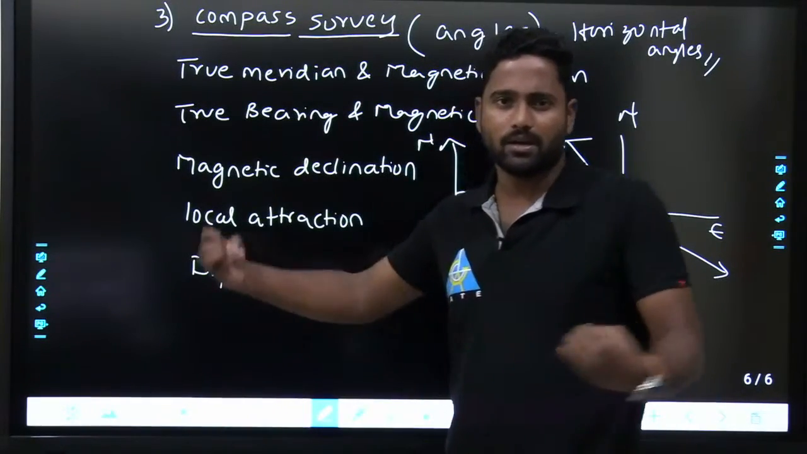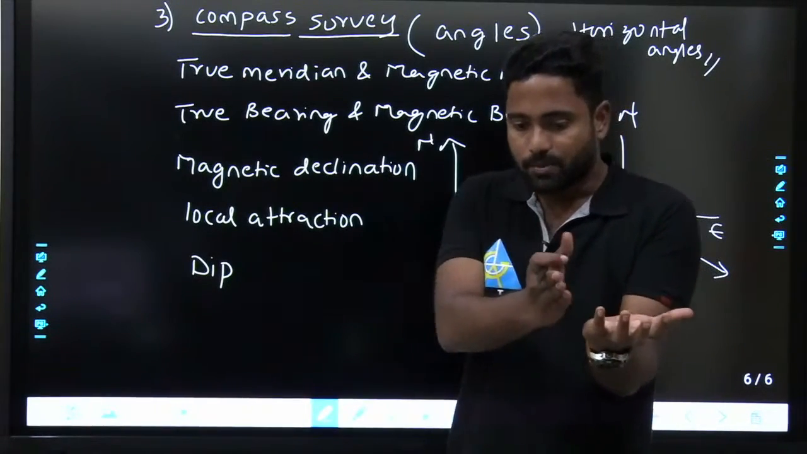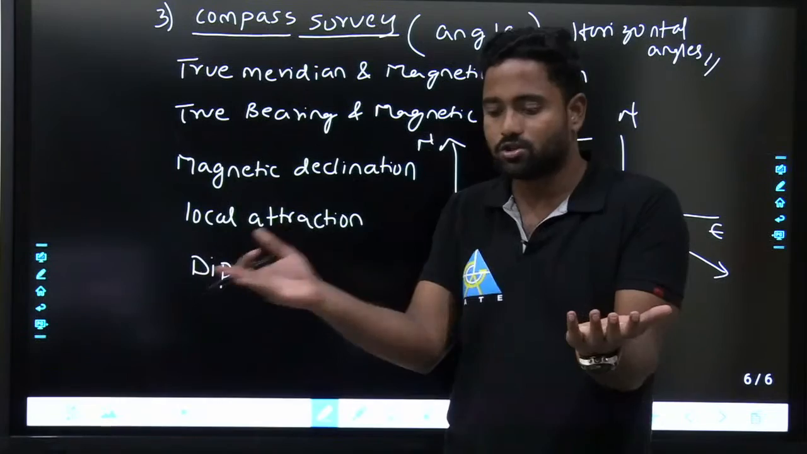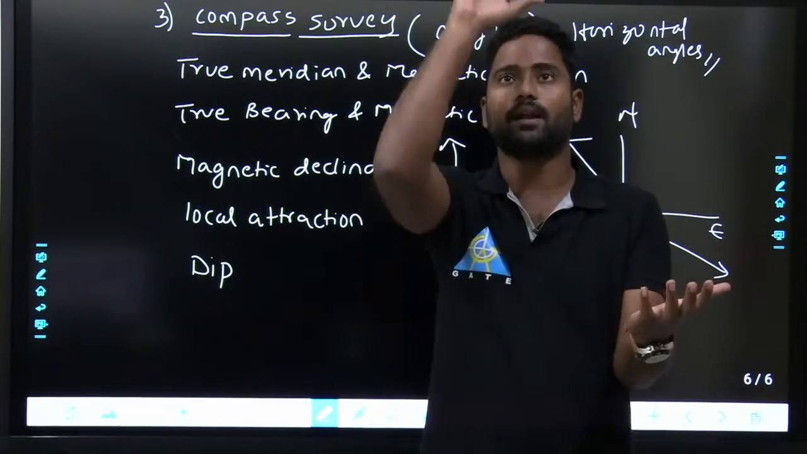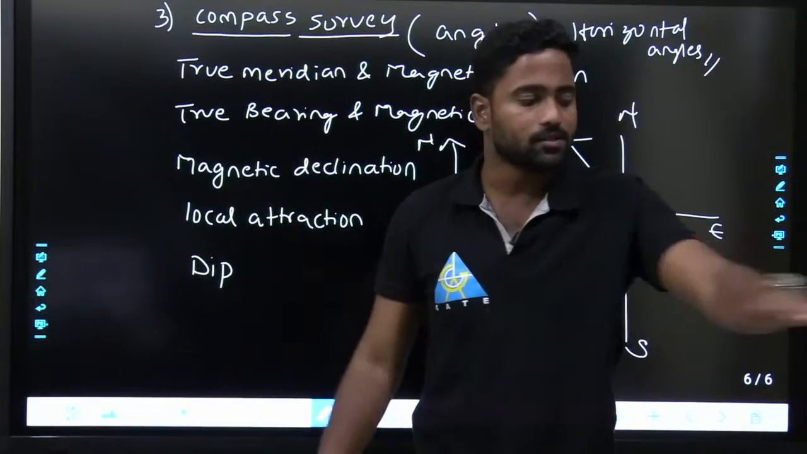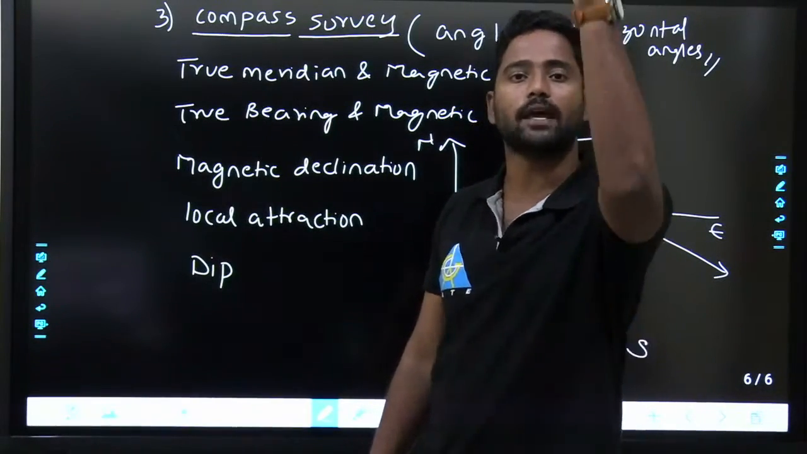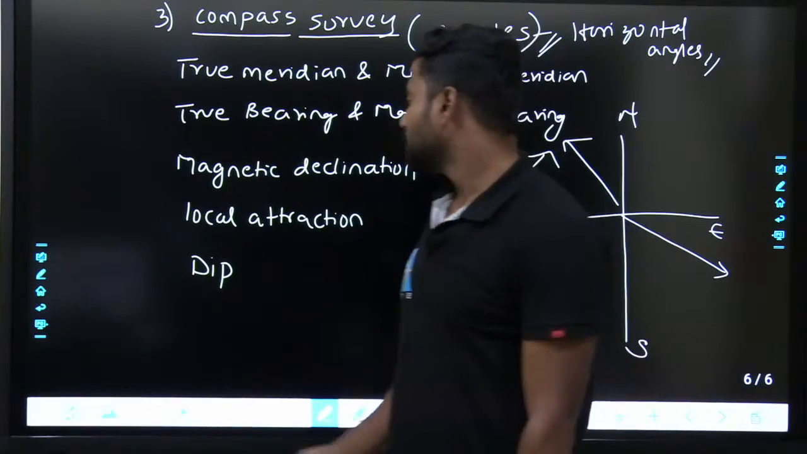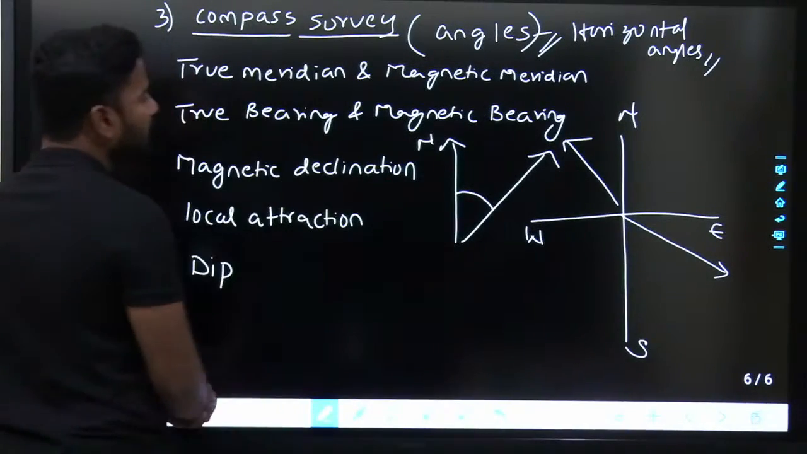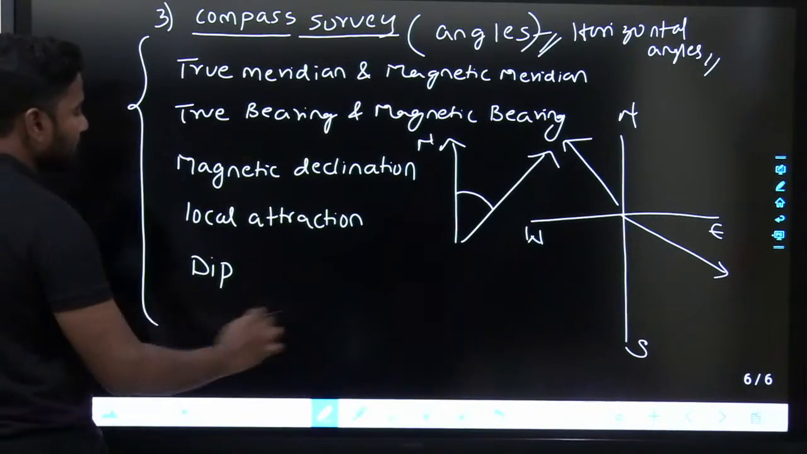Chain survey, distance. Compass survey, horizontal angles. So with respect to this, what is the horizontal angle? This is horizontal angle, this is vertical angle. This is horizontal distance, this is vertical distance, generally called elevations. Fine. So local attractions, dip, all those things will be discussed in compass survey.